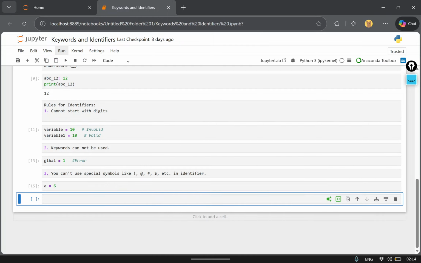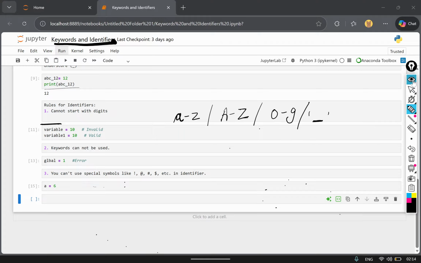And one more thing I want to tell you about identifiers is that Python is case sensitive. What does it mean?